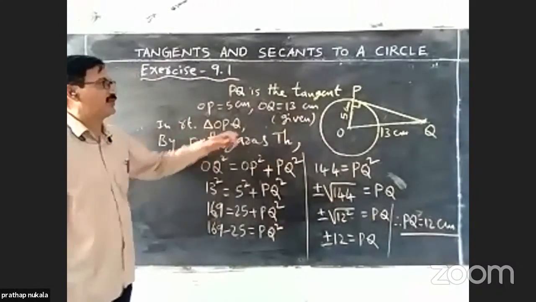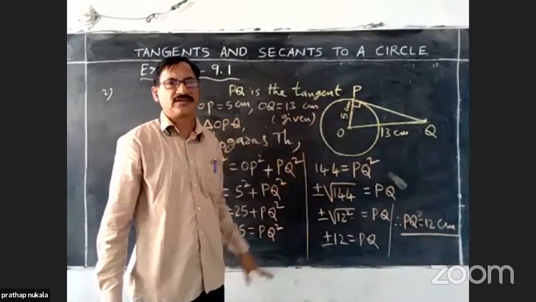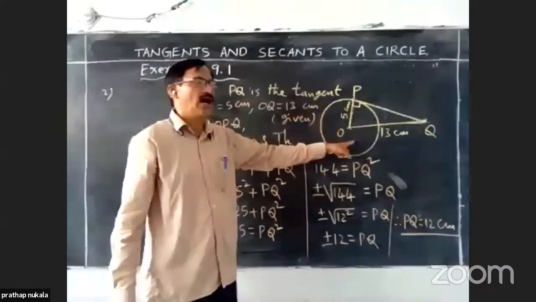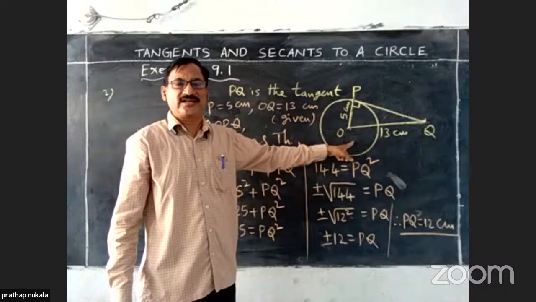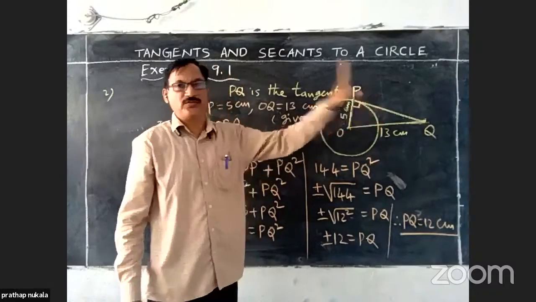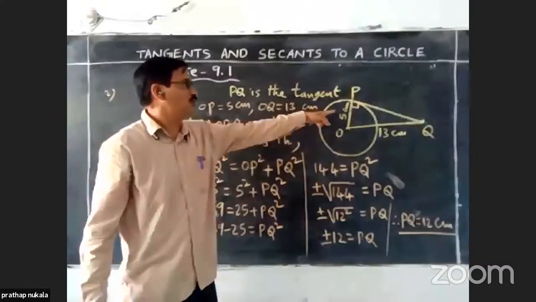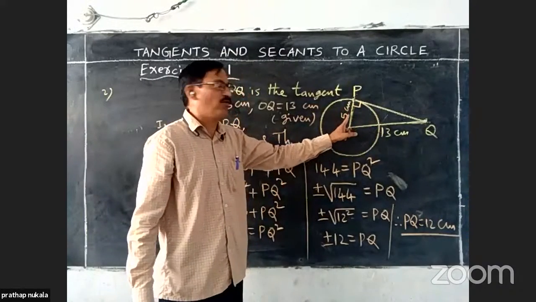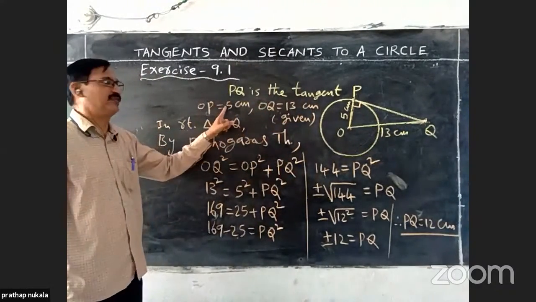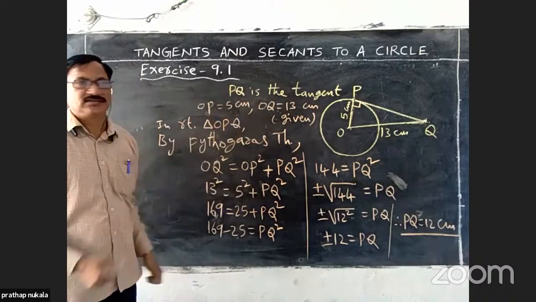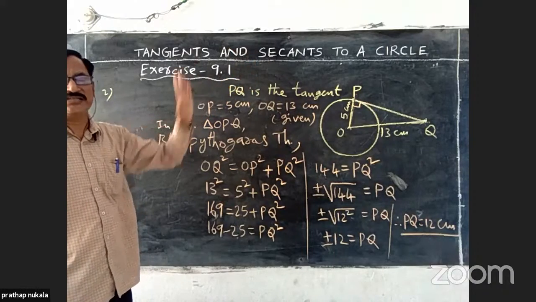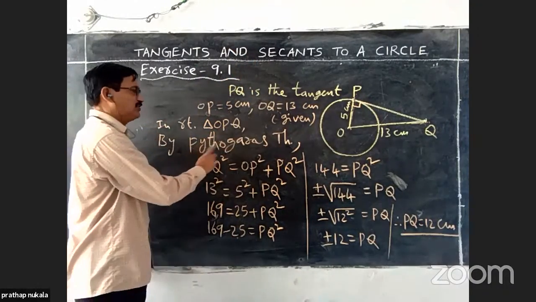Again, I am explaining. First, draw a rough diagram for the given problem. First, read the problem carefully, understand the problem, then draw an appropriate diagram. Then you will get a right angle triangle OPQ. In the right angle triangle, two sides are given: one side OP and the hypotenuse OQ. We have to find the other side, that is PQ, which is nothing but the length of the tangent. For that, we are using Pythagoras theorem.